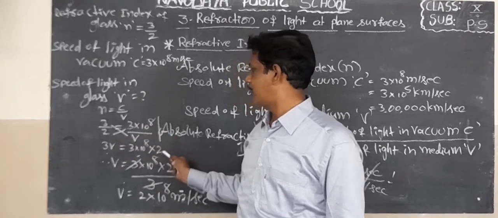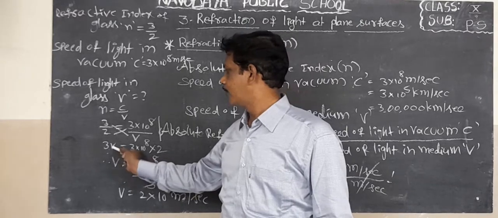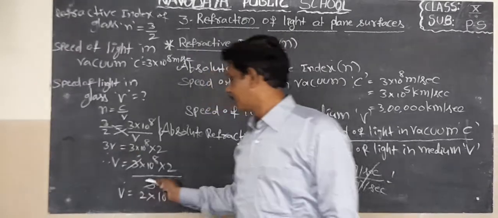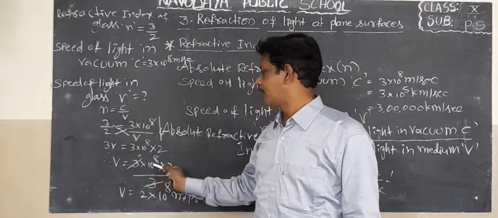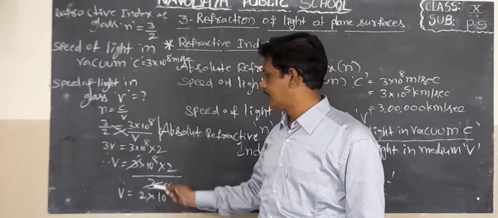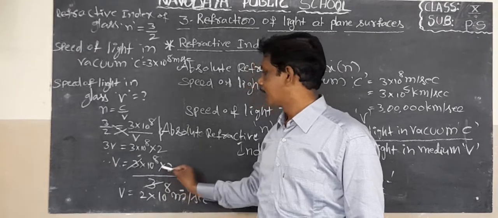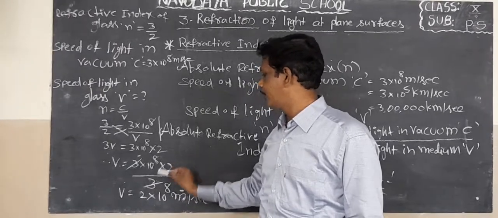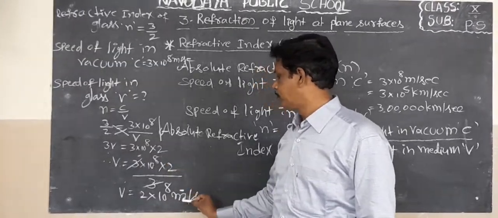Therefore V equal to 3 into 10 power 8 into 2 divided by 3. The 3s cancel. So V equal to 2 into 10 power 8 meter per second.